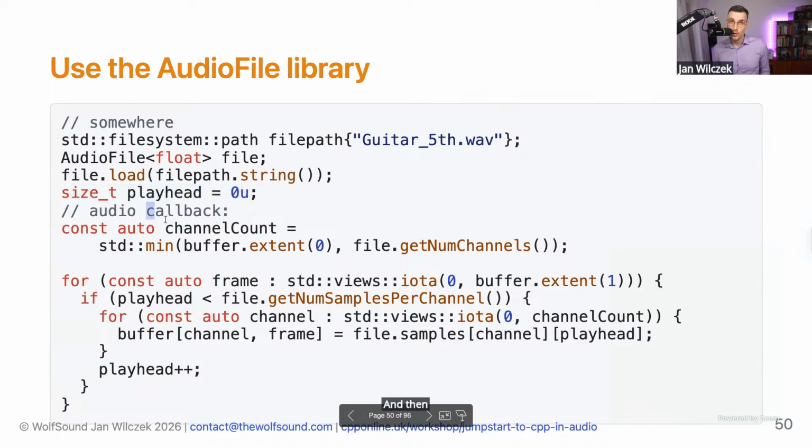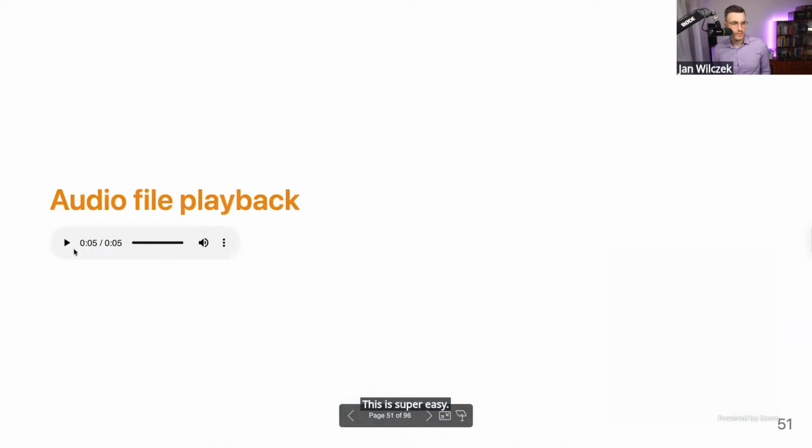And then in the audio callback, we limit ourselves to the number of channels in the buffer or in the file, whichever is smaller, and then keep track of our position in the file and output all the channels that we are able to the buffer. This is super easy. And this is the result.